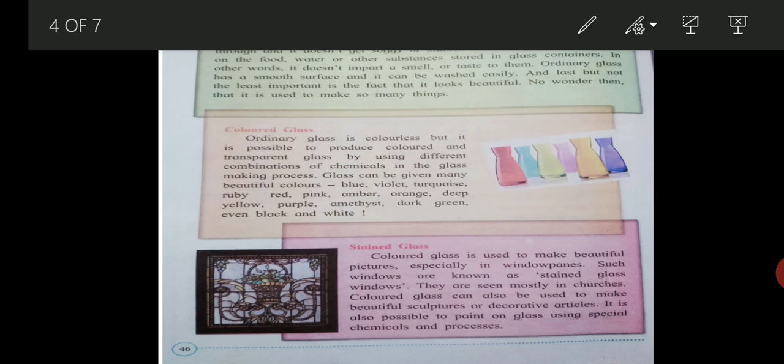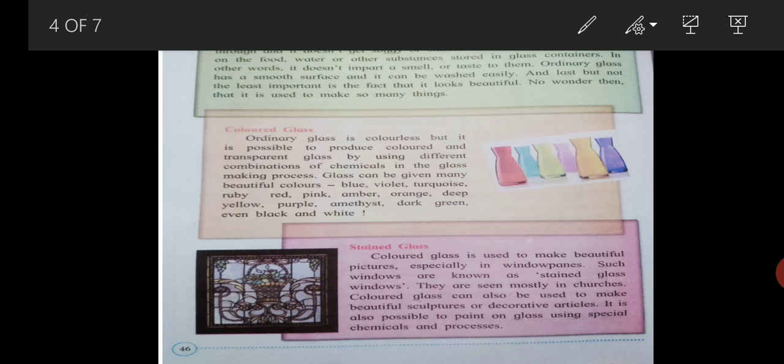Now, stained glass. Colored glass is used to make beautiful pictures, especially in window panes. Such window panes are known as stained glass windows. They are seen mostly in churches. Colored glass can also be used to make beautiful sculptures or decorative articles. It is also possible to paint on glass using special chemicals and process.